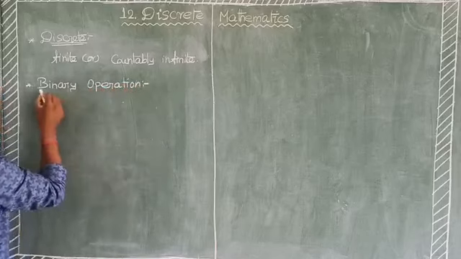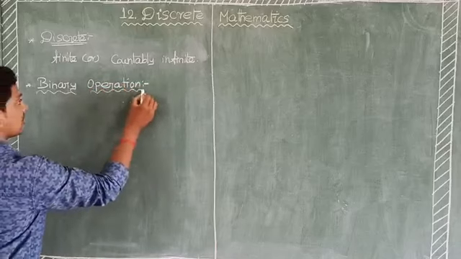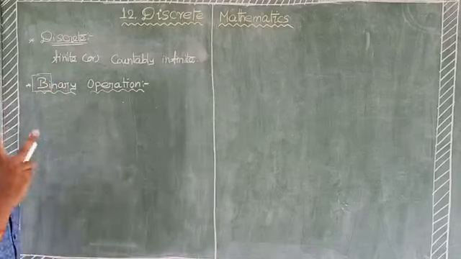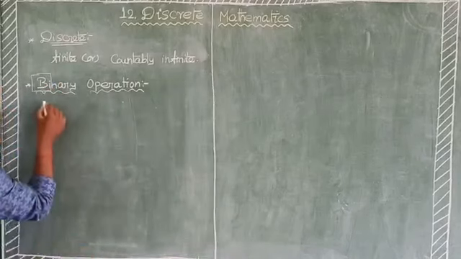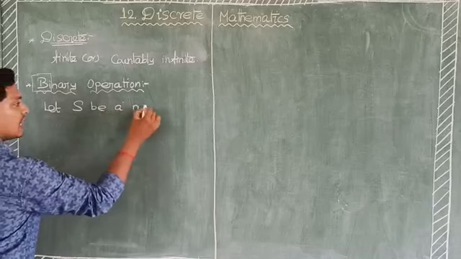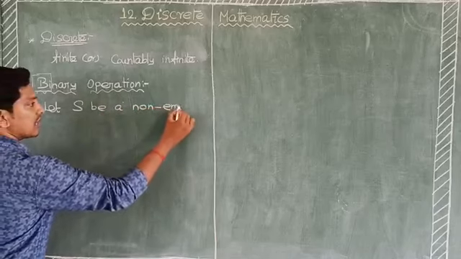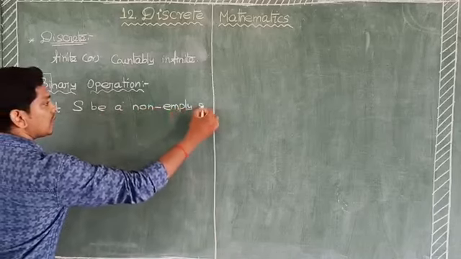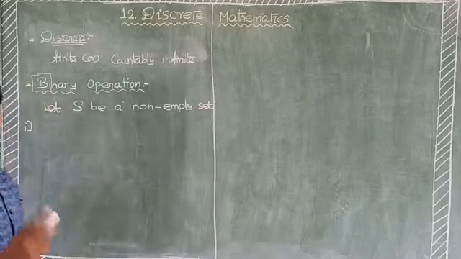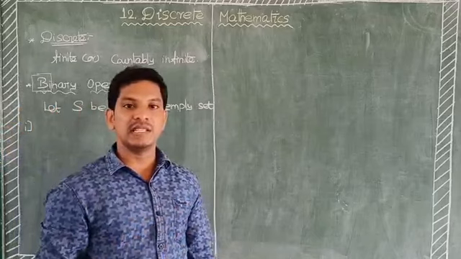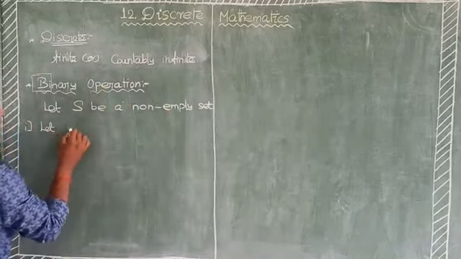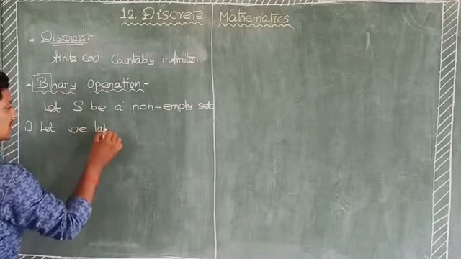Binary operation. Bi means two. Let capital S be a non-empty set. In the first condition, we take two elements at a time. It means simultaneously.